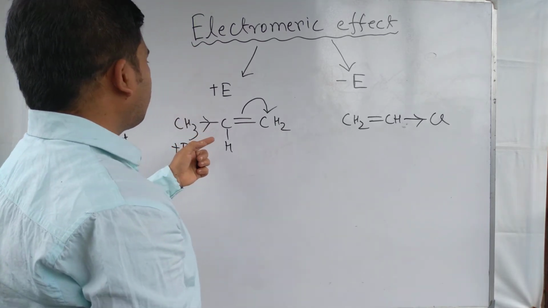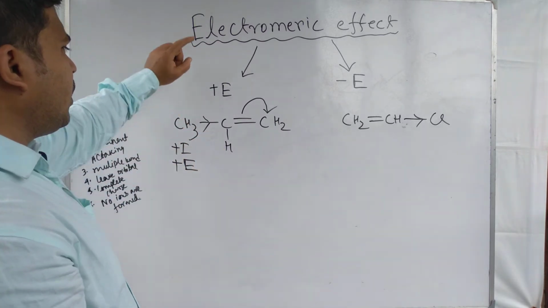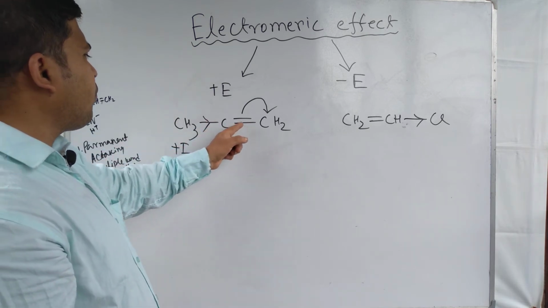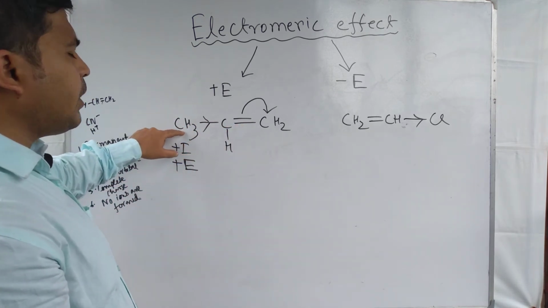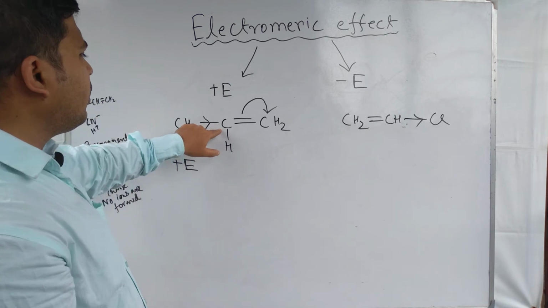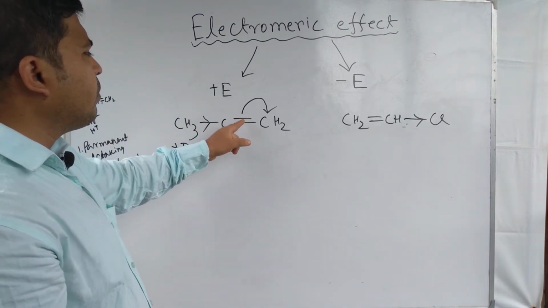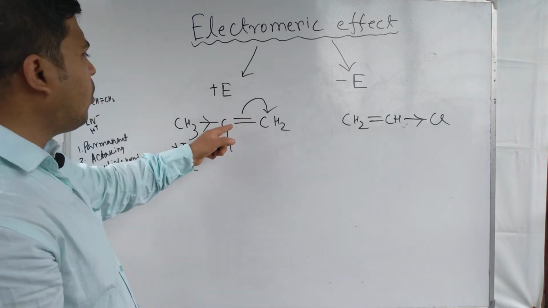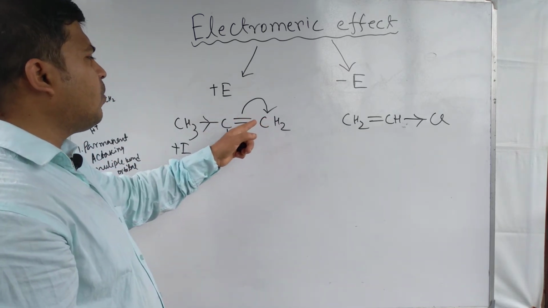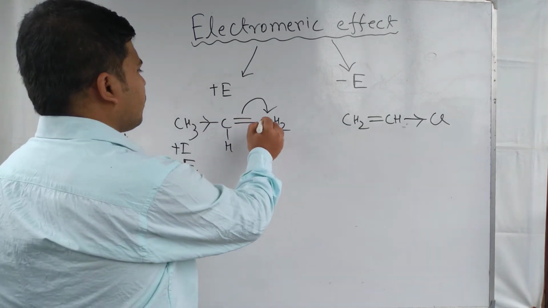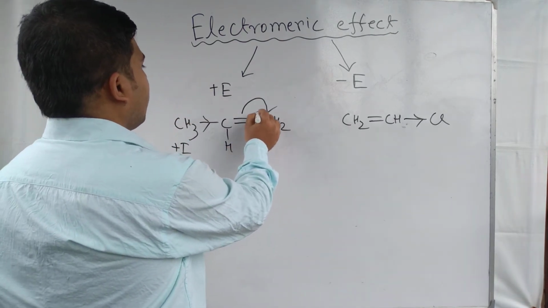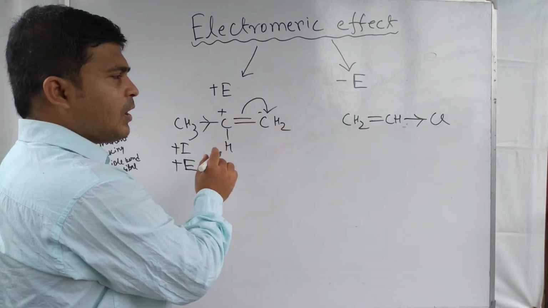Look at here, due to the electron donating inductive effect, it is donating the electron pair here, and this electron pair, the pi bond, double bond, is shifted towards the carbon, and the carbon end is showing minus charge and this end becoming plus.